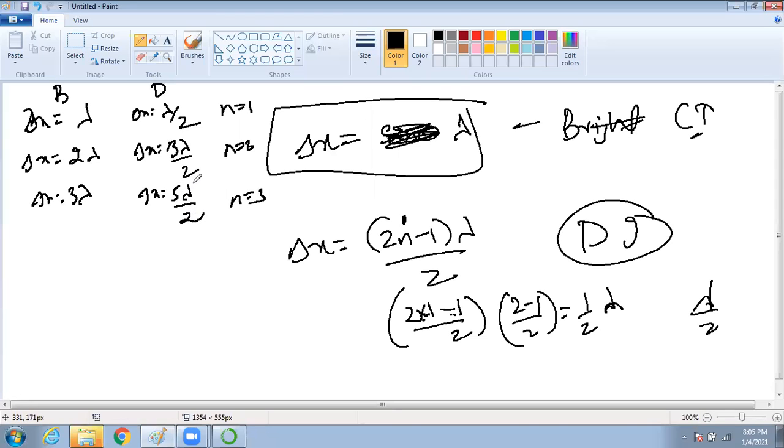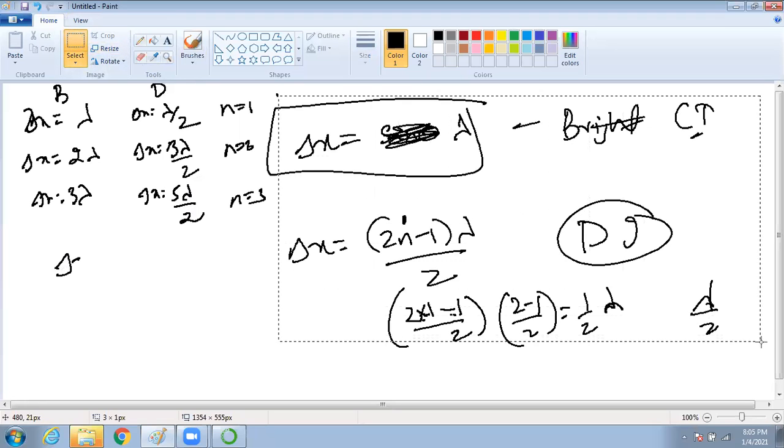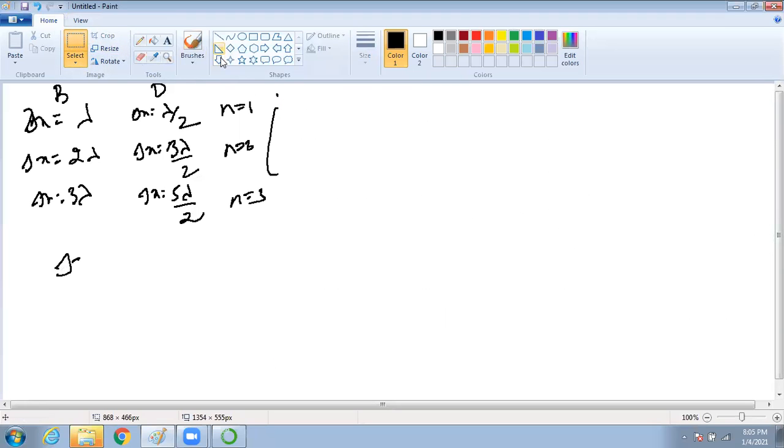Clear, all of you? Yes, sir. So for delta x, we got the formula for the bright fringe, but what about the dark fringe? For the bright fringe, what did we get? y_nb equal to n lambda D by d.